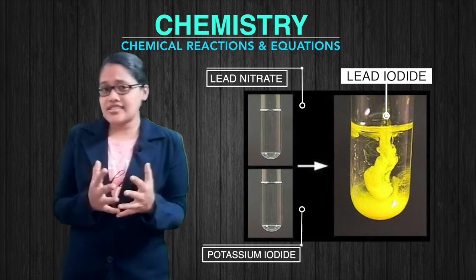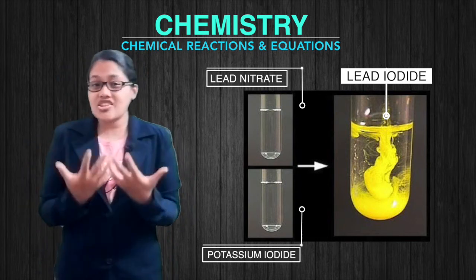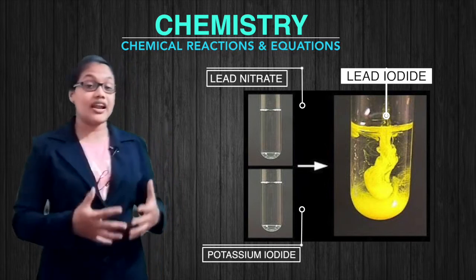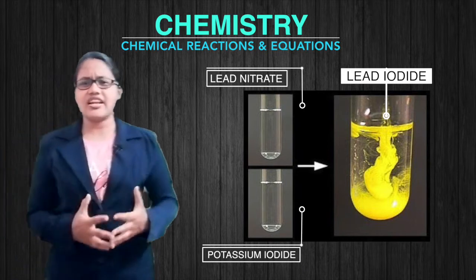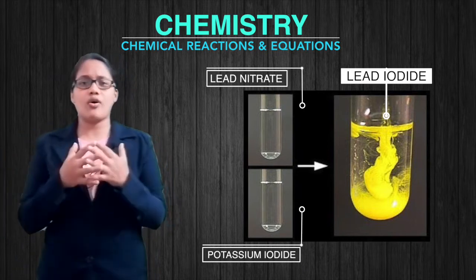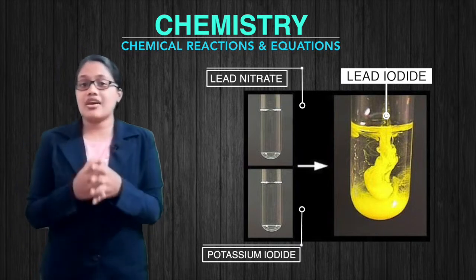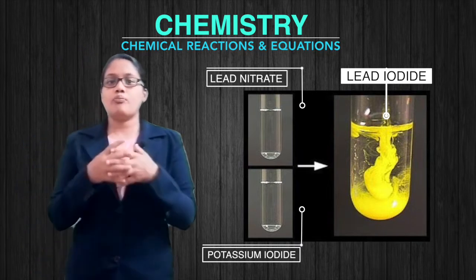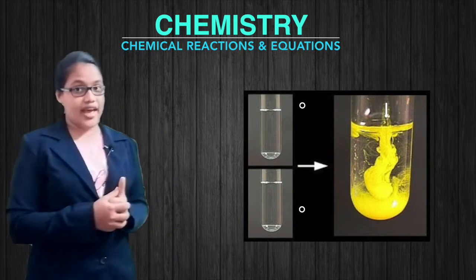Previously, we had clear solutions, and after the reaction has taken place, the color changes to yellow. So change in color and change in temperature are also characteristic features of chemical reactions. Both these were observed in the previously discussed reactions.